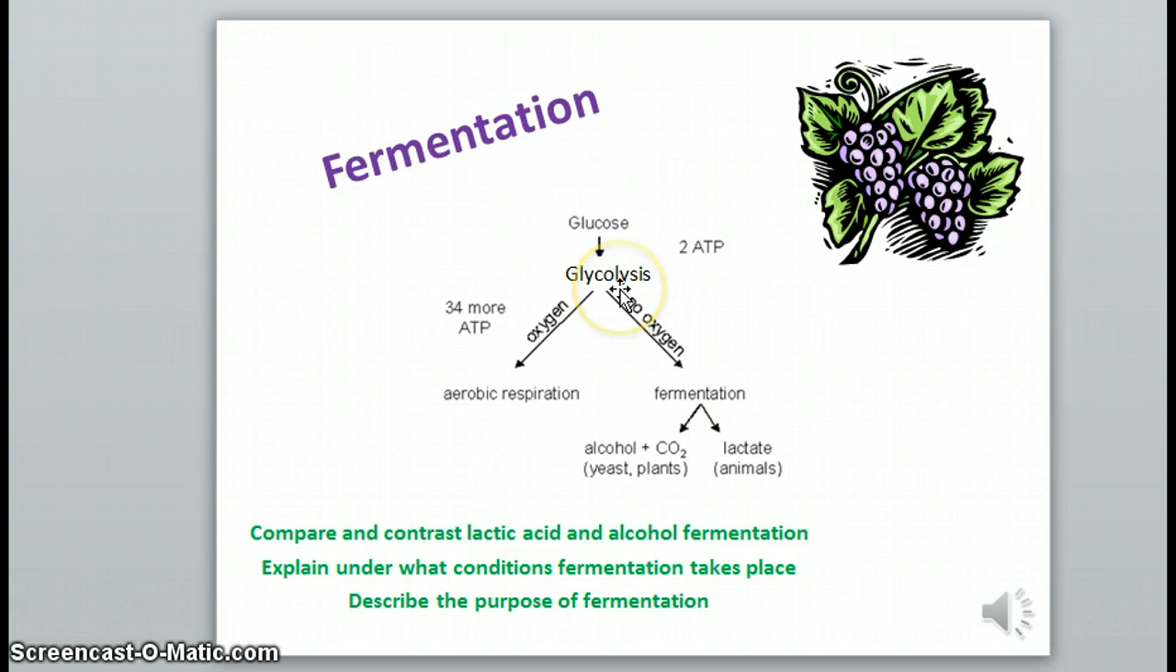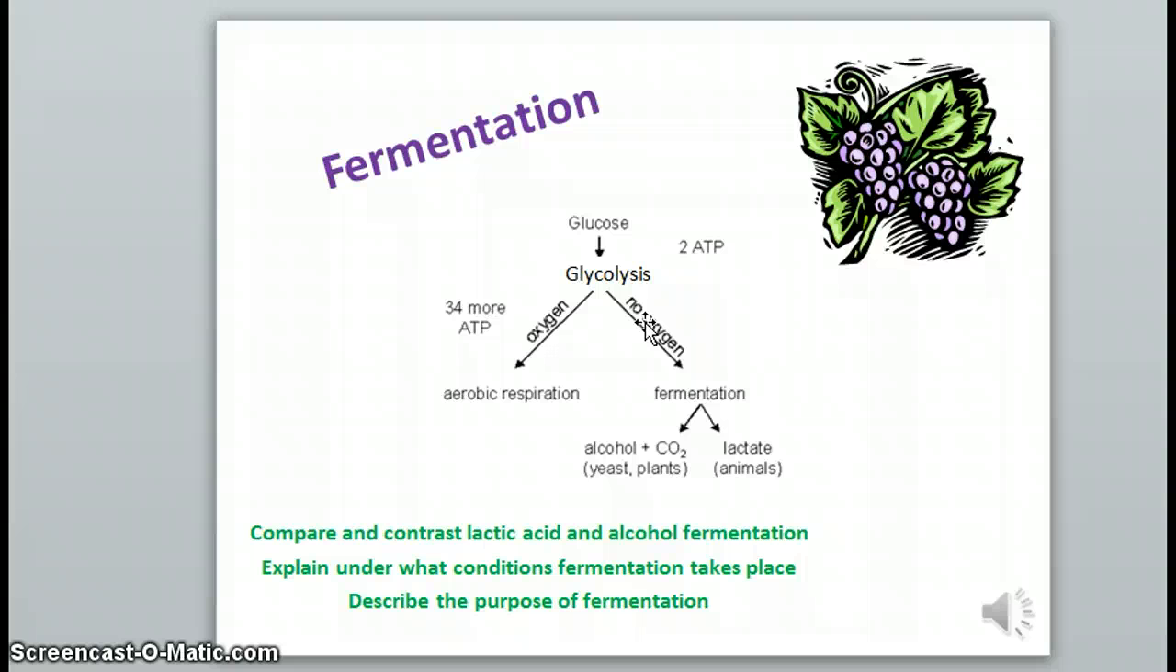Glycolysis is always the first step breaking down glucose for energy, and it produces just 2 ATP molecules. Much more ATP is produced if oxygen is available for a cell to use. When oxygen is available, after glycolysis, the Krebs cycle and electron transport chain take place. However, if oxygen is not available, the cell can undergo fermentation in order to continue producing small amounts of energy.